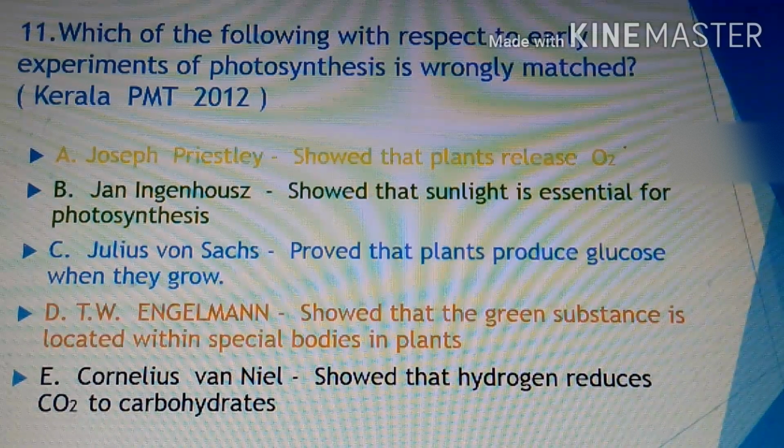Again, let's see the fifth option, E. Cornelius van Niel showed that hydrogen reduces CO2 to carbohydrates. So this is the idea provided by Van Niel, that is the Van Niel suggestion, which came before the Robert Hill and Professor Arnon discoveries. This is also correct. So here the appropriate answer is D. The fourth option is wrongly matched.